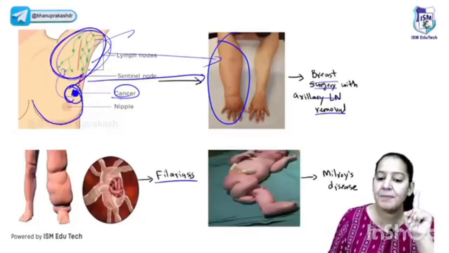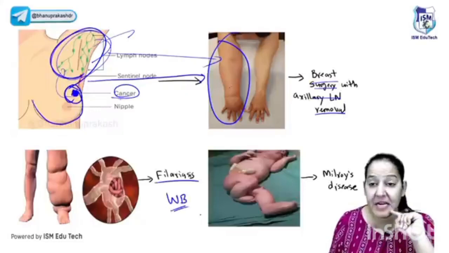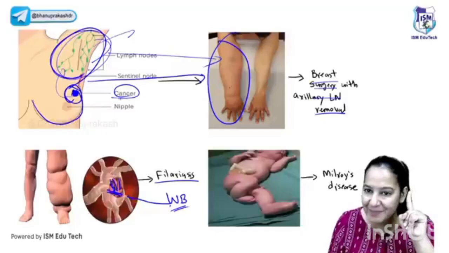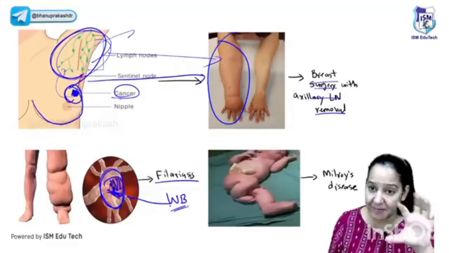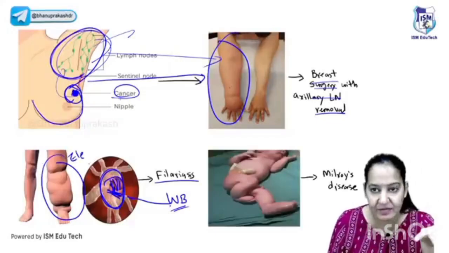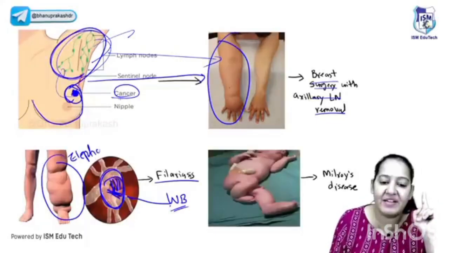Okay, number one. Number two, there is a parasite known as Wuchereria bancrofti. The parasite is a nematode. What does it do? It blocks the lymphatics. The adult worm lives in the lymphatics. Can you see the worm, the male and the female worm? They are blocking the lymphatics. Once the lymphatics are blocked, they are non-functional. It leads to edema of the leg. It is known as elephantiasis. Hathi paon. You see, the leg is looking like an elephant's. That's why it is known as elephantiasis.